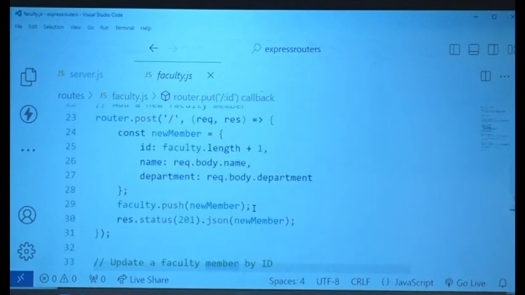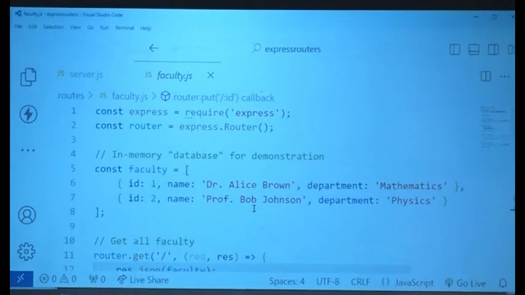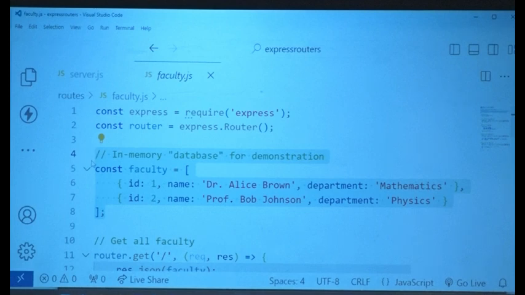But ideally, you will not have your data inside your router, please. This is never going to happen. The data is going to be on MongoDB. You're going to fetch it from there and update it there, okay? For better understanding of this particular thing, we have the data here, but data is never inside yours. It's at least in a static folder like I showed you earlier, or it is on the database, okay? This is only to give you a small application that you can run and check, okay? Now let's run and check this application. I'll share this application with you. You start working on it, and then I'll start the next exercise, and we'll also start MongoDB, okay?